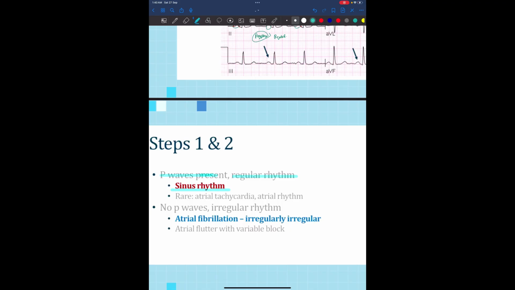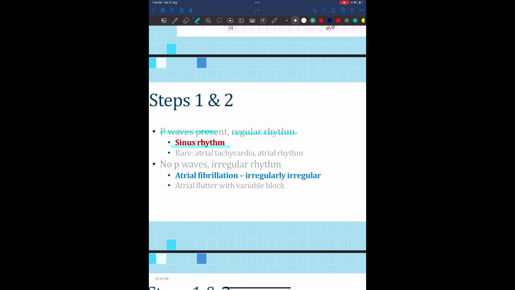It's called sinus rhythm. We can also have atrial tachycardia and atrial rhythm with it, if there is an abnormality. If there are no P waves and the rhythm is irregularly irregular, there will be atrial fibrillation, and I will be discussing this later.